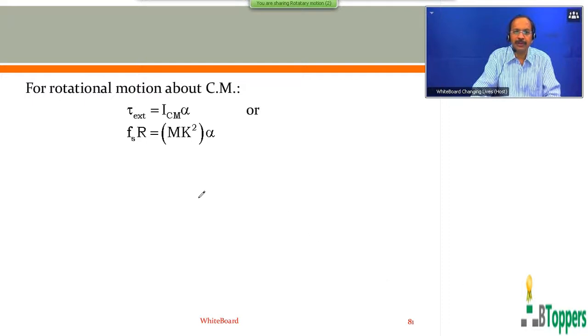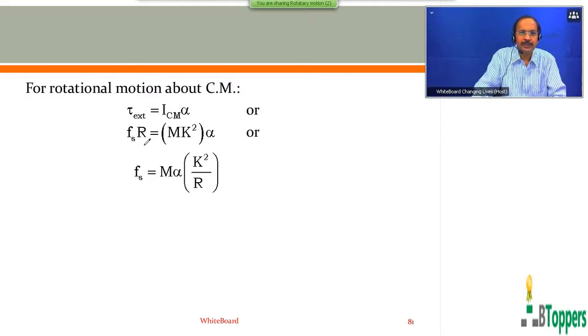So for rotational motion about center of mass, the resultant of all the external torques can be written as ICM into alpha. As explained in my previous class, I subscript CM represents the moment of inertia of the rolling body about the horizontal axis passing through its center of mass. The axis is parallel to the inclined surface on which the body rolls. As I explained in my previous class, the net torque acting on the rolling body is equal to the torque on the rolling body due to frictional force. The magnitude of the torque due to the frictional force can be written as Fs into R. There Fs represents the magnitude of static friction.